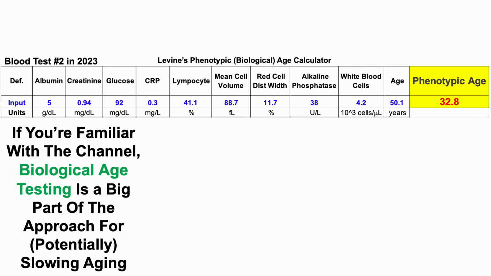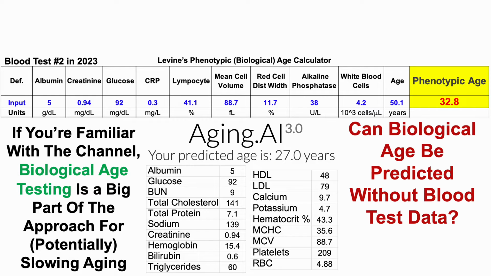If you're familiar with the channel, biological age testing is a big part of the approach for potentially slowing aging. For example, there are many videos on the channel using Dr. Morgan Levine's biological age calculator, AnthropoAge, but also aging.ai. But can biological age be predicted without blood test data?